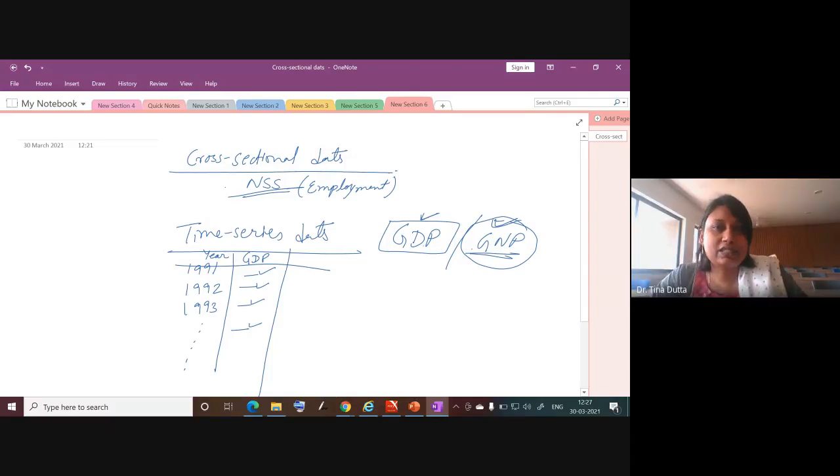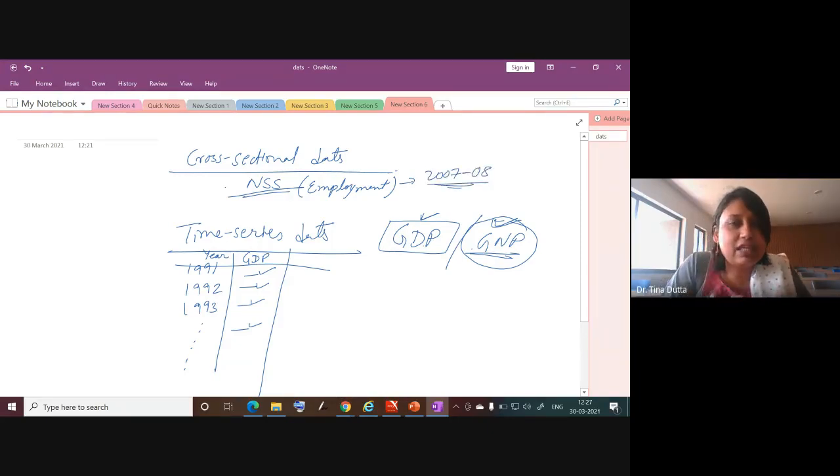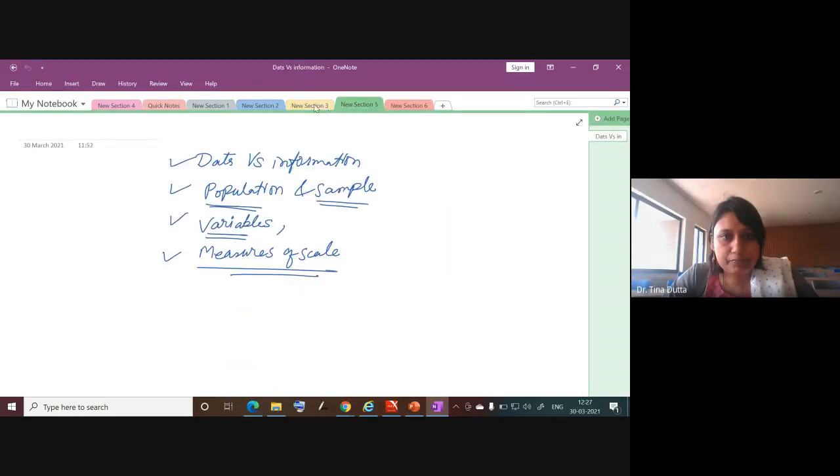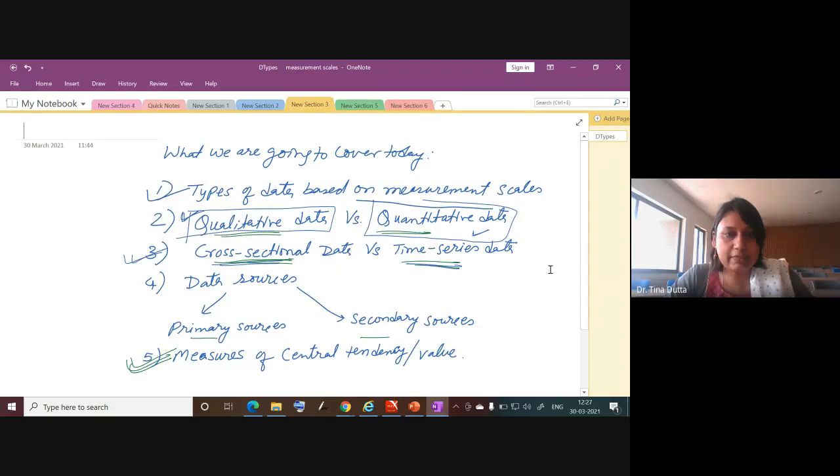So these are cross-sectional surveys. If the time reference is 2007-8, then whatever data they collected within that one year or six months is what they present. That is cross-sectional data, at one point or period in time, right? And time series data is data collected over a period of time, at different points in time. Okay, so that is about cross-sectional and time series data.